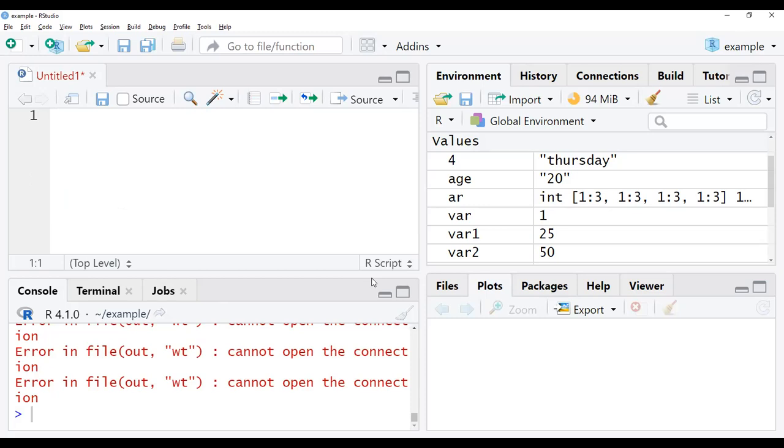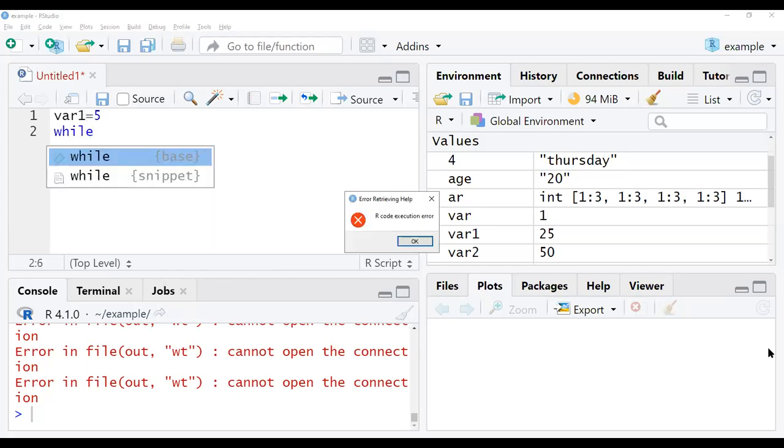Now I'll be giving the data for the while loop. Okay, so what is the functionality of the while loop? It will repeat the statement as long as the given condition is true; until then it will keep iterating within that loop. So suppose I am giving variable 1 as 5. Now it will enter into this while loop, and it will check the condition.